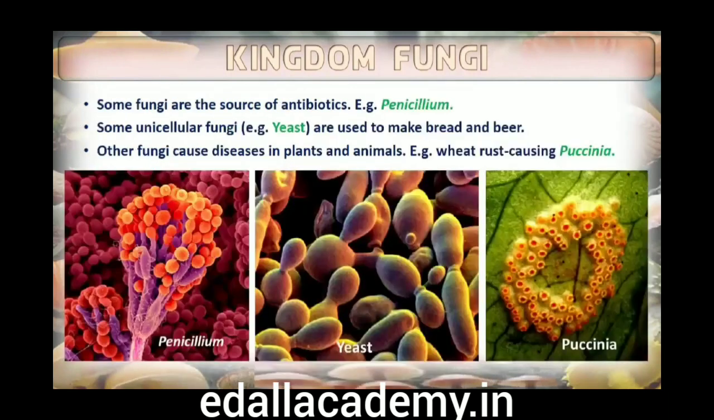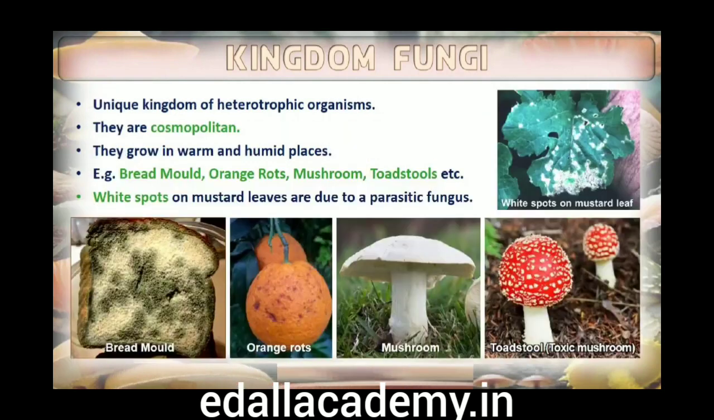Some unicellular fungi, for example, yeast, are used to make bread and beer. Other fungi cause diseases in plants and animals. Wheat rust causing Puccinia is an important example. Some are the source of antibiotics, for example, Penicillium. Fungi are cosmopolitan and occur in air, water, soil and on animals and plants. They prefer to grow in warm and humid places.